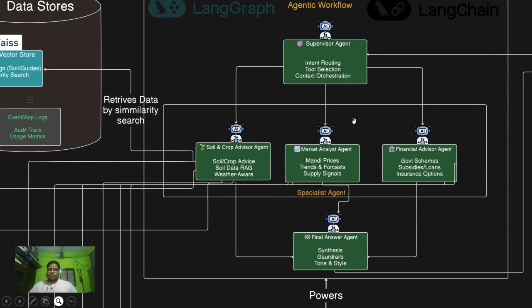Another scenario is the market analyst agent. It is going to look at the mandi prices. First of all, we're going to scrape the main agri market website of India, and then we're going to get the data from it. Then we're going to send trends and forecasts about it as well, understand the market prices, and we also have some search tools in it so that we can get real-time data.